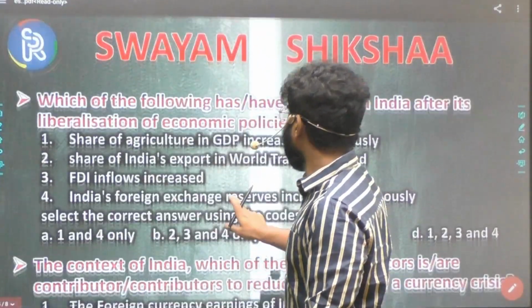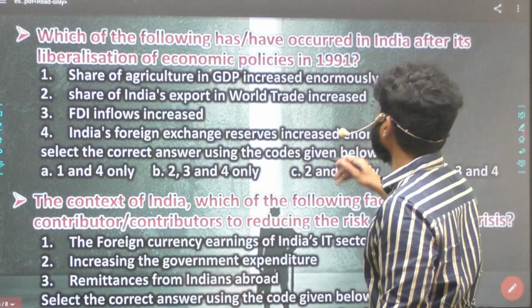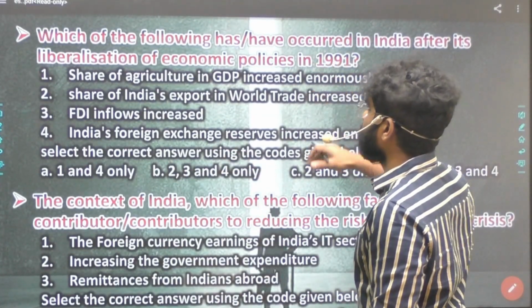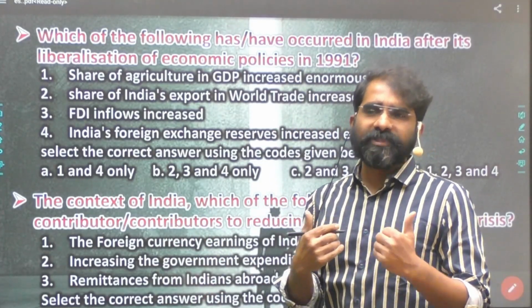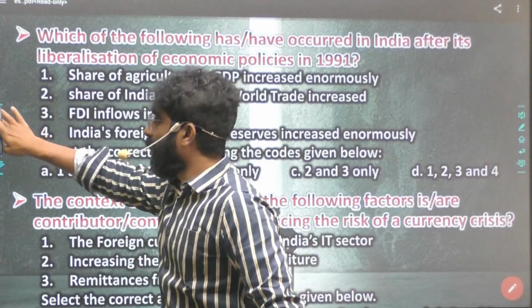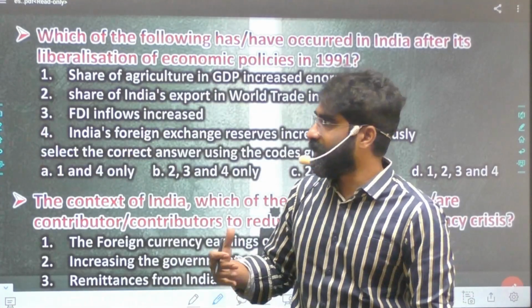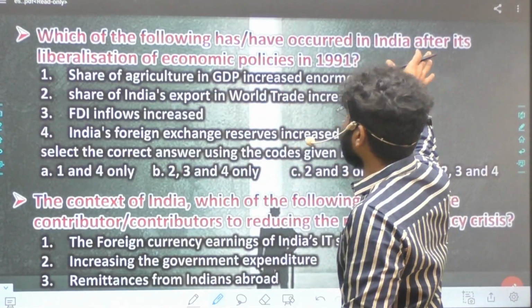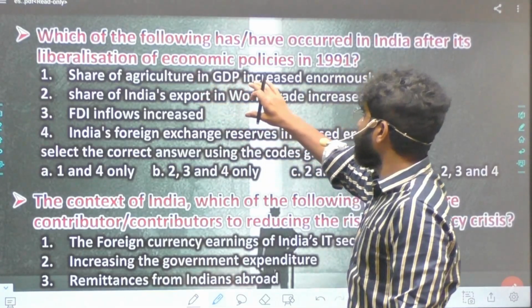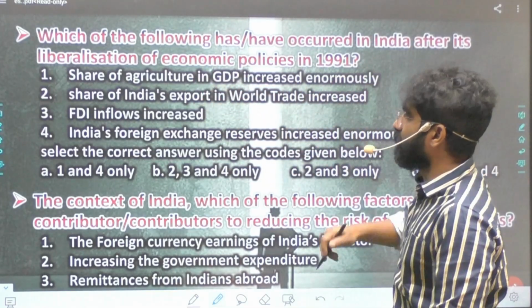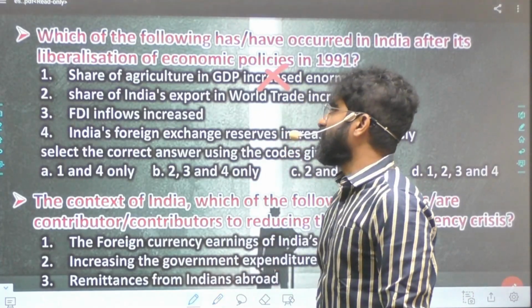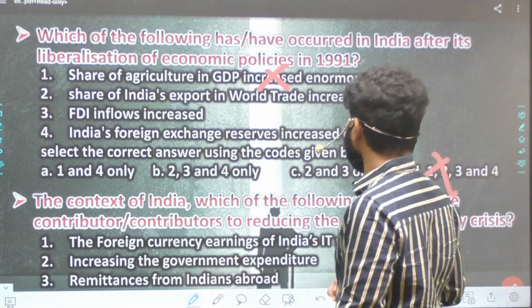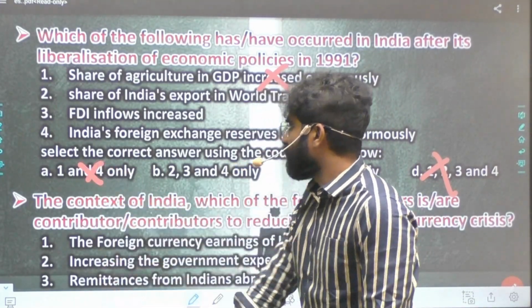Then let's go to the next question. Which of the following have occurred in India after its liberalization of economic policy? Now this question is very easy using the extreme statements. The learning from this area is how we handle extreme statements. See, what has happened after LPG? Share of agriculture in GDP increased enormously. Actually the share of agriculture has reduced. That means this one should be wrong. There should not be 1 in my answer.